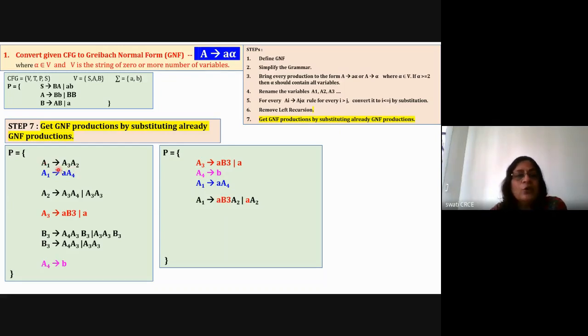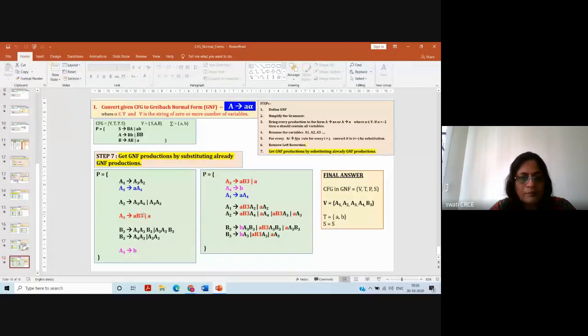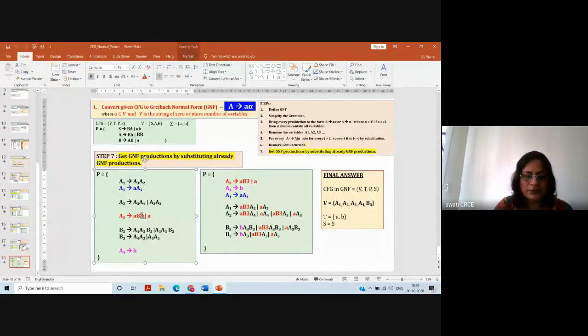This is of the type A is equal to alpha type of rule. You have to convert it into A is equal to small a alpha type of rule. So here it is small a and all the variables. This B3, the 3 is the subscript. So it is B3, a single variable. Right hand side is all variables. Here right hand side is only one variable. So I'll just convert this B3 because it is confusing. Here 3 is the subscript.